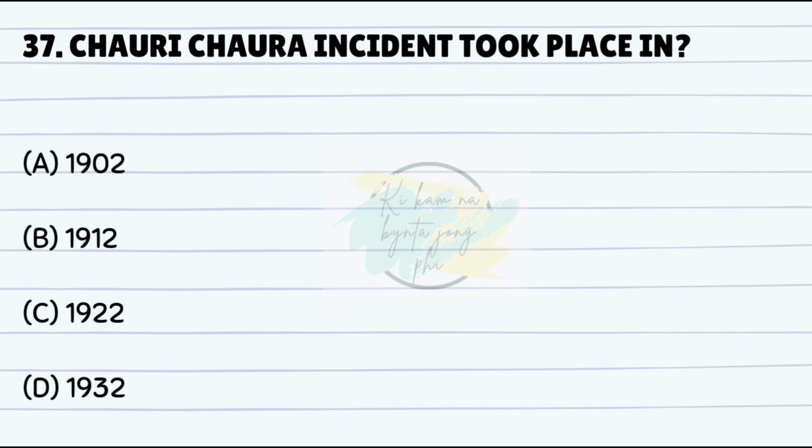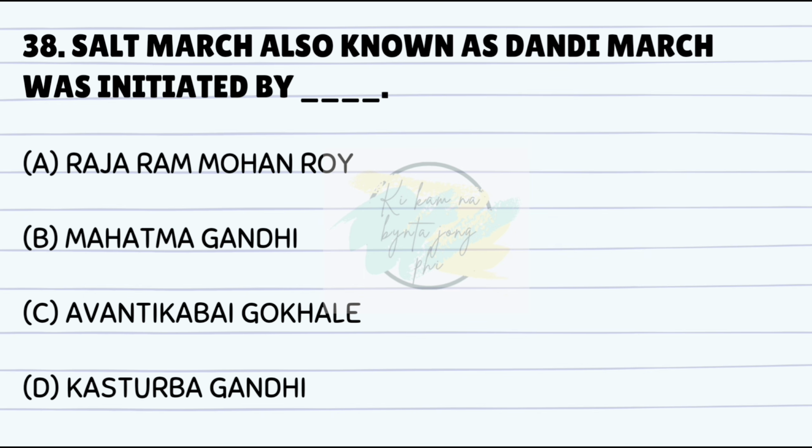Chauri Chaura incident took place in. Answer is C. 1922. Salt March, also known as Dandi March, was initiated by dash. Answer is B. Mahatma Gandhi.